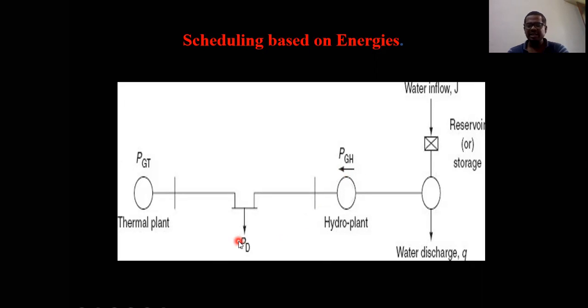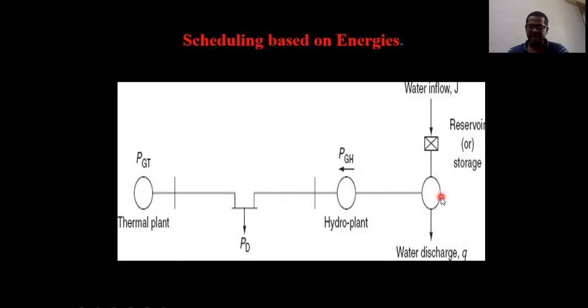Generally, that representation is called nomenclature. In the next slide, we are going to see how to represent the different parameters present in the first algorithm. PGT means power generated by the thermal unit, and similarly PGH is power generated by the hydro plant. These two must satisfy, or meet, the load, which is represented by PD. And this is the generation side.